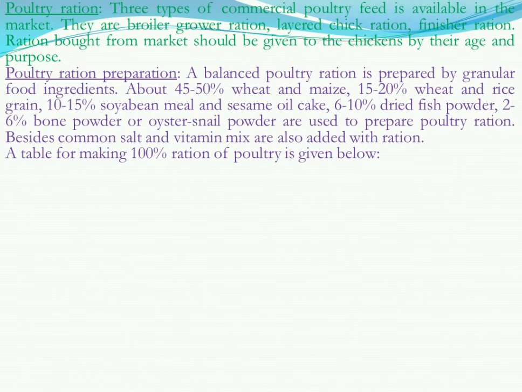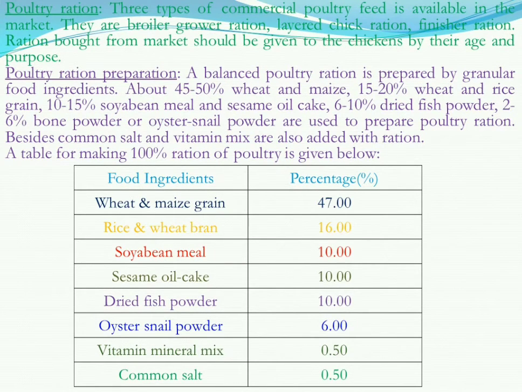Now let us see a chart for making 100% of poultry ration. On the left hand side column are the food ingredients, and on the right hand side column the amount or percentage of ingredients. Wheat and maize grain should be 47%, rice and wheat grain 16%, soybean meal 10%, sesame oil cake 10%, dried fish powder 10%, oyster snail powder 6%, vitamin mineral mix 0.5%, and common salt 0.5%. So altogether it is 100% of poultry ration.